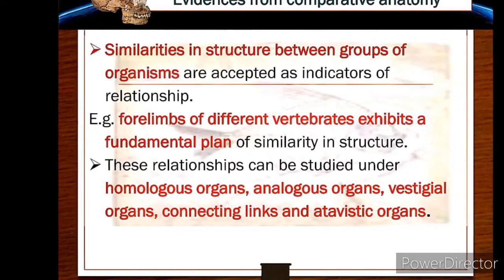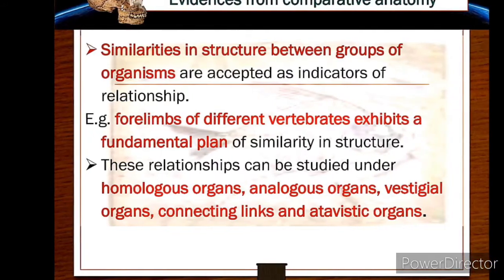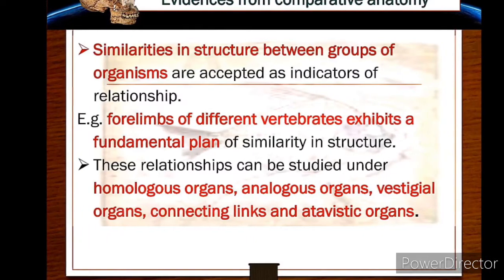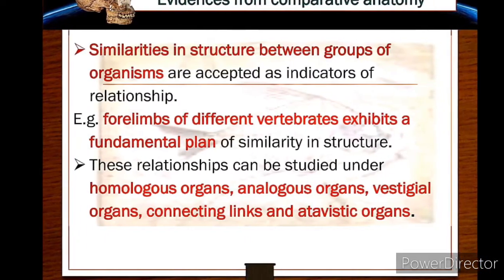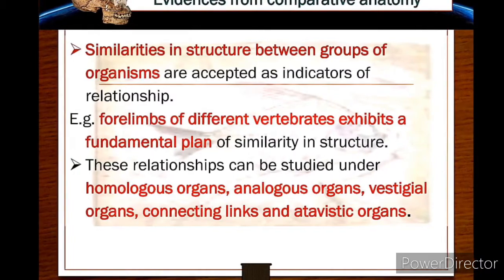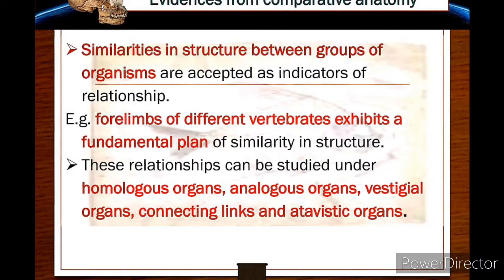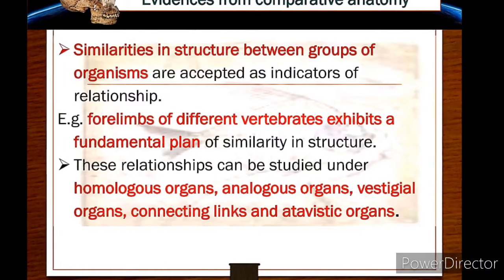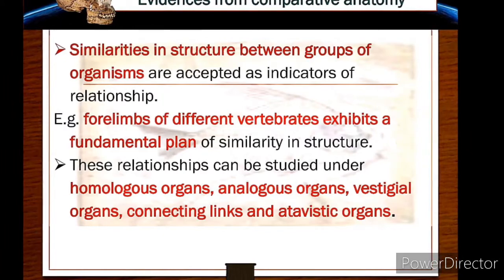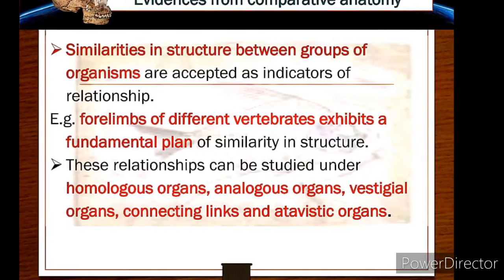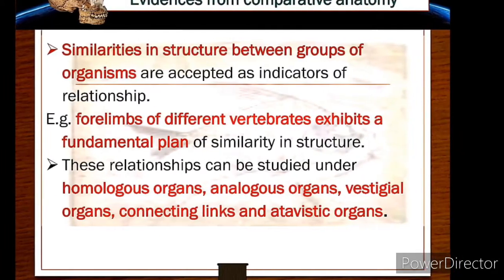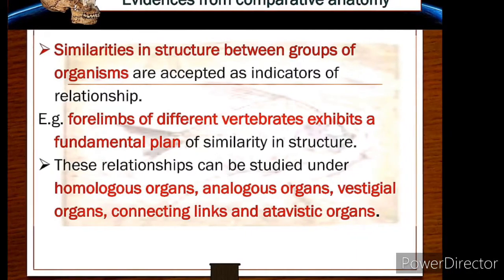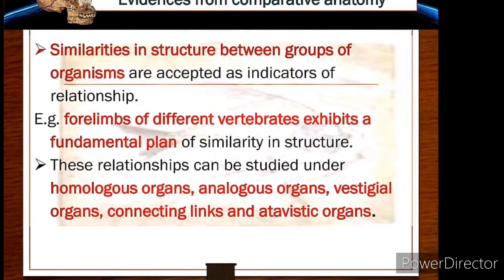Now, evidences from comparative anatomy. Similarities in structure between groups of organisms are accepted as indicators of relationship. For example, a comparative study of the forelimbs of different vertebrates exhibits a fundamental plan of similarity in structure. So these relationships can be studied under homologous organs, analogous organs, vestigial organs, connecting links, and atavistic organs.